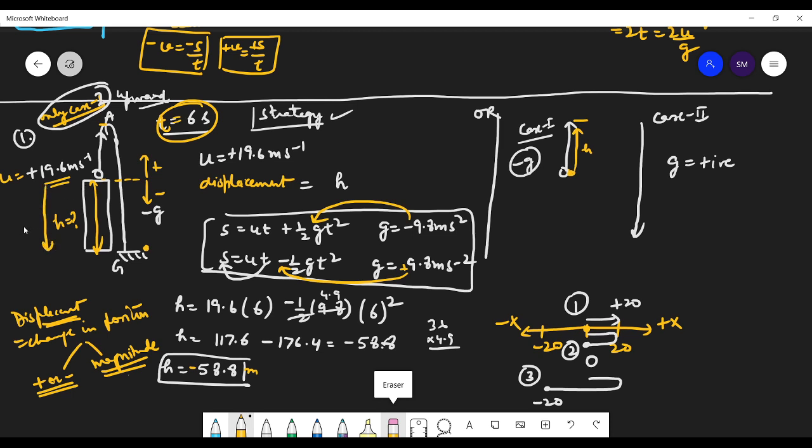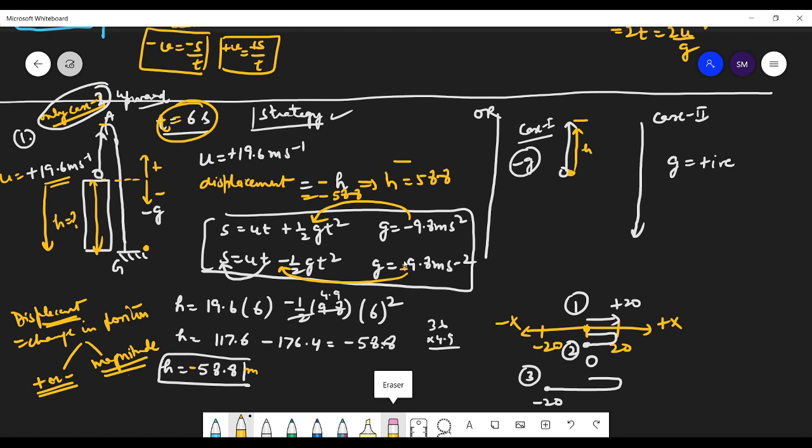When you are taking the displacement as negative H, you have already taken the impact. So then of course your H will be positive 58.8, because you put the value of 58 here, you get minus 58.8. So here also you put this negative, you get minus 1 by 2, 9.8 t square. Put here positive, minus 1 by 2, 9.8 t square.